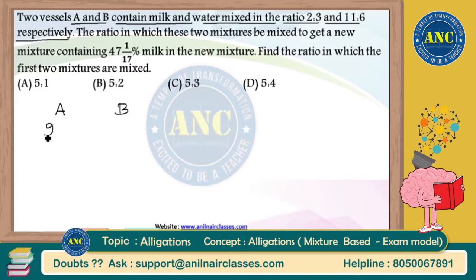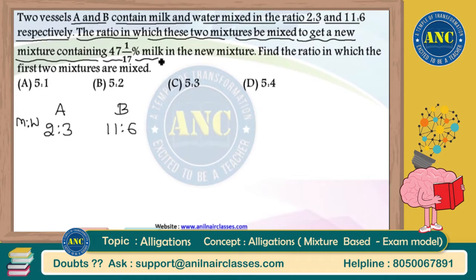In the first vessel A, milk and water is in the ratio 2:3. This is the ratio of milk and water. In the second vessel B, milk and water is in the ratio 11:6. This is what is given in the statement. Next statement. The ratio in which these two mixtures be mixed to get a new mixture containing 47 1 by 17 percentage milk in the new mixture.